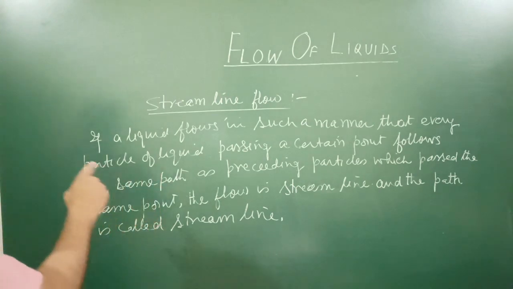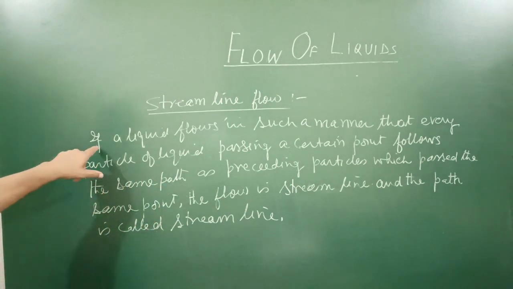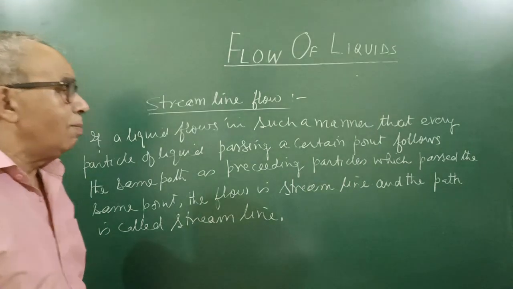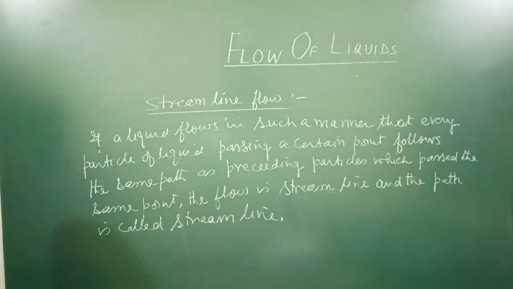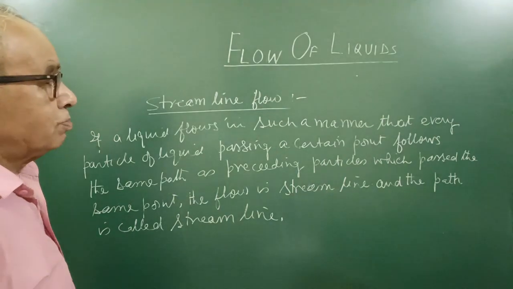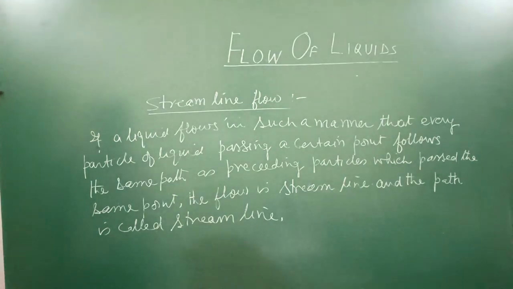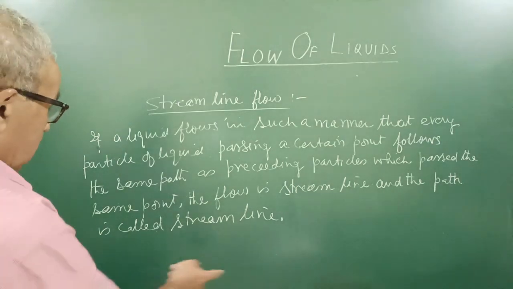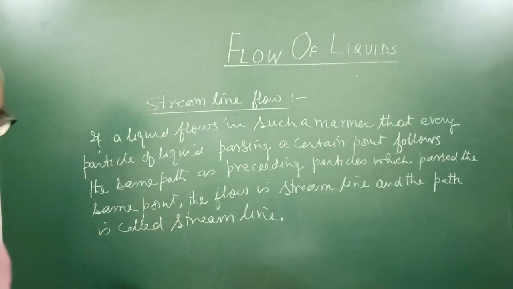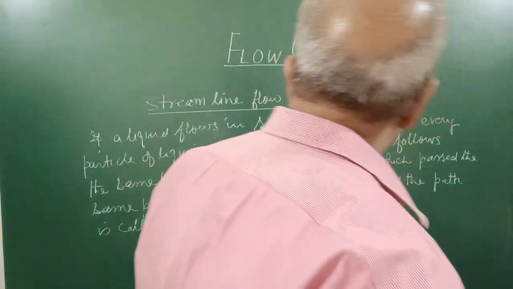So briefly, precisely I have written here, if a liquid flows in such a manner that every particle of liquid passing a certain point follows the same path as preceding particles which pass the same point, the flow is streamlined and the path followed is called streamline.